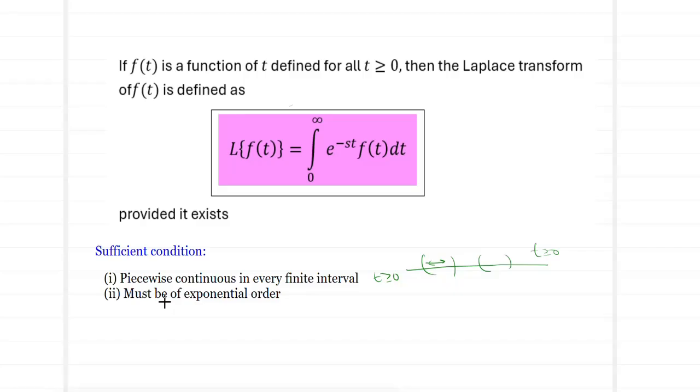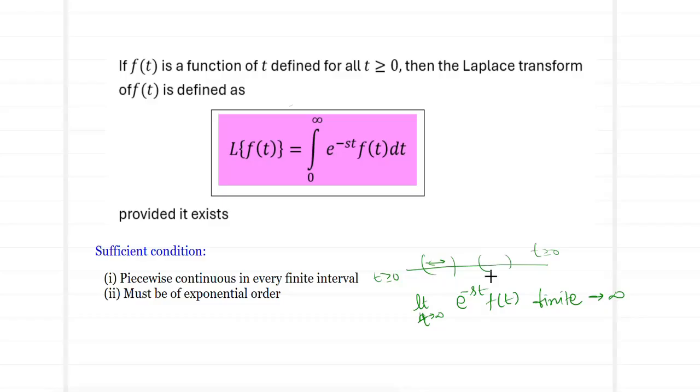The second thing is that it must be of exponential order. What we mean by exponential order is, as n tending to infinity, the quantity integral of e power minus st f of t dt must be finite in nature. So if I allow this n to tend to infinity, if this value is not going to be finite, if it is going to move towards infinity, then we say that it is not of exponential order.